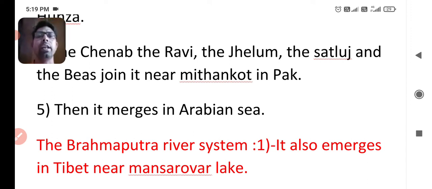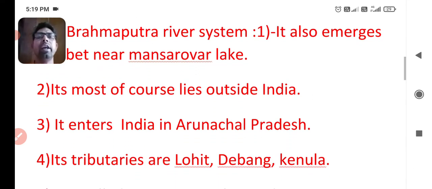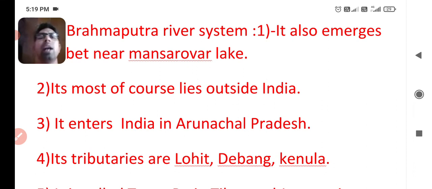And the next point is the Brahmaputra river system. You know that it also emerges in Tibet near Mansarovar Lake. There are three major rivers of India which emerge near the Mansarovar Lake. First one is Indus, second one is Brahmaputra and third one is Satluj. You can learn this for competitive exams also. So next, most of its course lies outside India. You know that it's a long river but most of its course lies outside India.